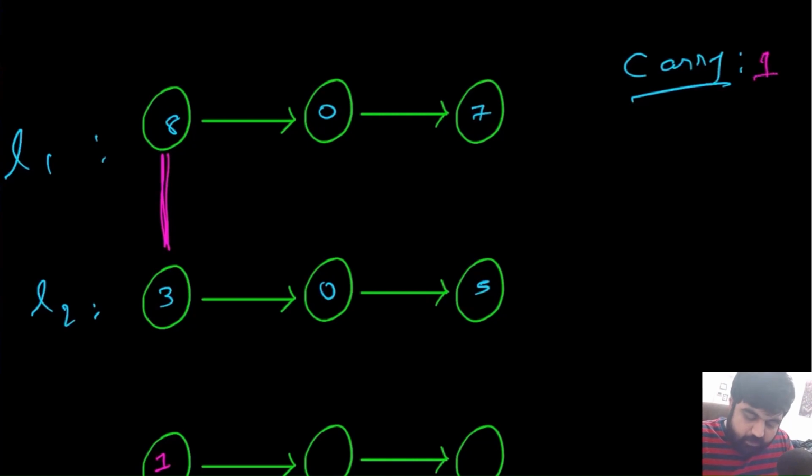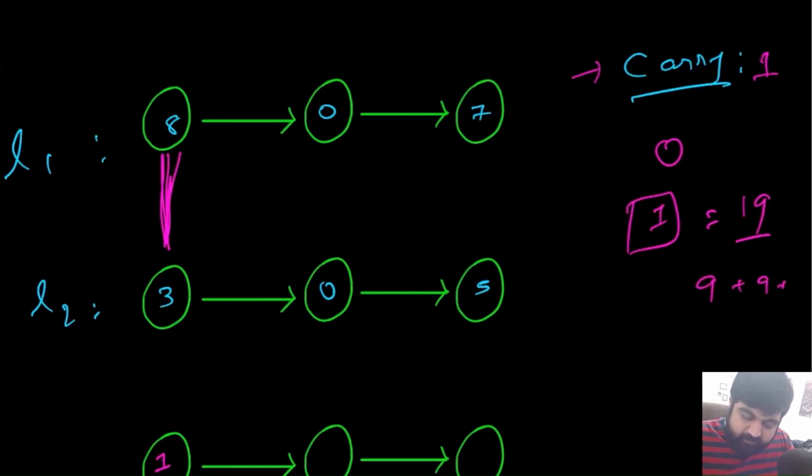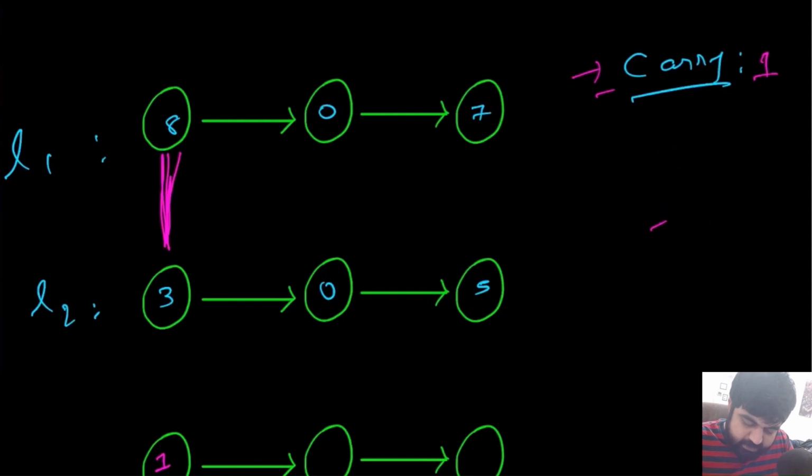Now carry can only have two values, either 0 or 1. Why? Because the maximum possible number we can get amongst two digits is always going to be 19. Why 19? Because the maximum two digits could be 9 plus 9, and we could have a previous carry that could be 1. So even if we do the sum of all of these, it could only lead up to the value of 19. So there can only be two possibilities for the value of carry. I'm just letting you know these things.